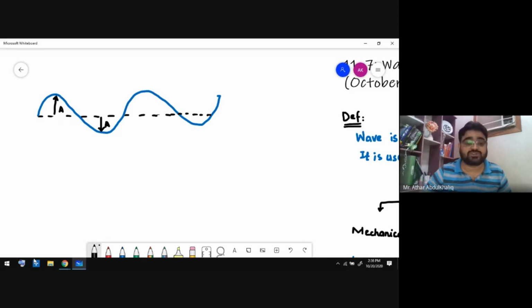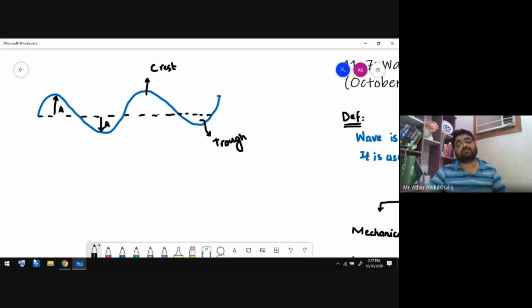The upper portion of the wave is called the crest of the wave, and below this line is called the trough of the wave. The trough is the portion below the equilibrium line, and the crest is the portion above the equilibrium line. Now, this is the crest, trough, and amplitude.